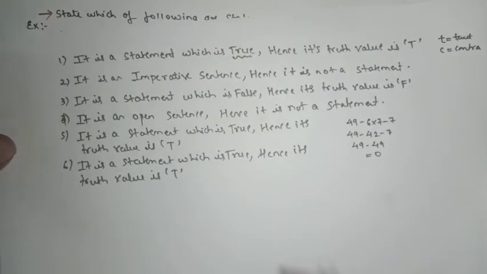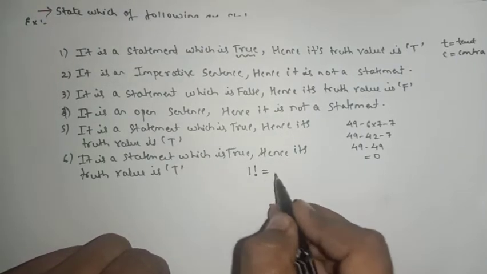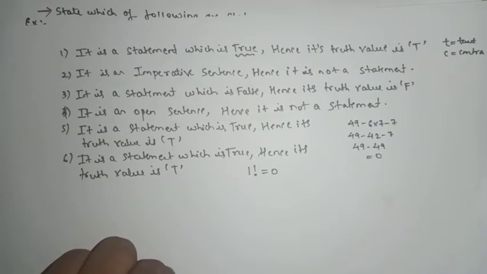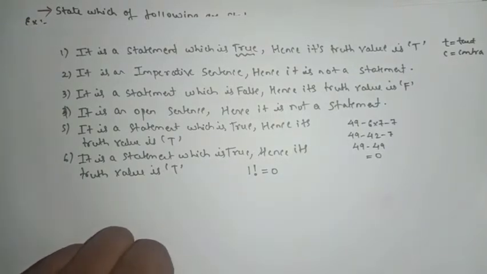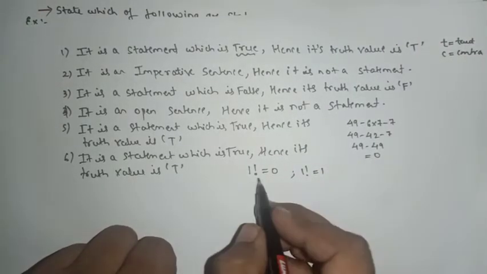So now I will give one more example. Now if I say 1 factorial is equal to 0, so what will be your answer? It's a mathematical term na, but we know that 1 factorial actually it is equal to 1.